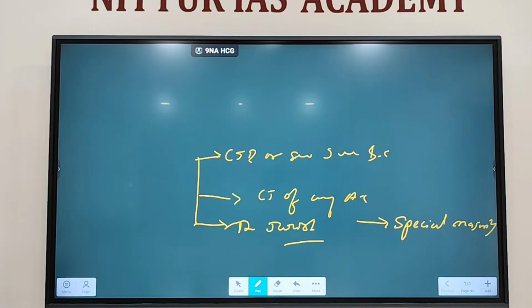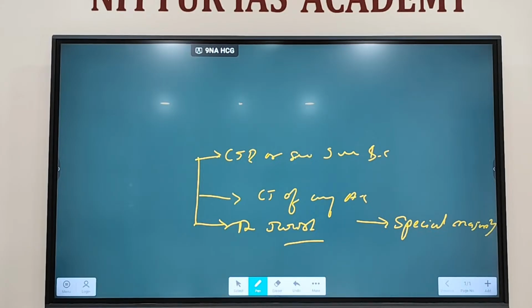Only in removal of whom? President: you have 2/3 of the total strength. For removal of the judges you have 2/3 of those present and voting, and that should be greater than half of the total strength, that is a majority of the total strength. That is special majority. Removing the President is the only case where you need 2/3 of the total strength. Here it is 2/3 of the present and voting and a majority of the total strength.